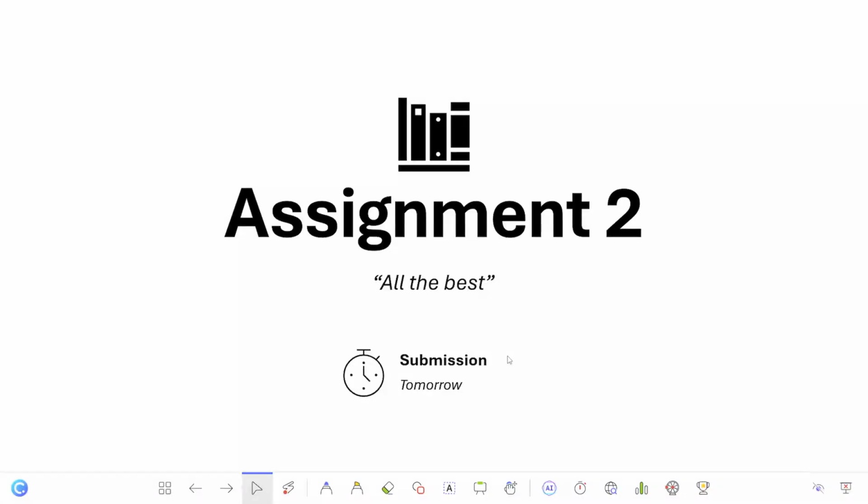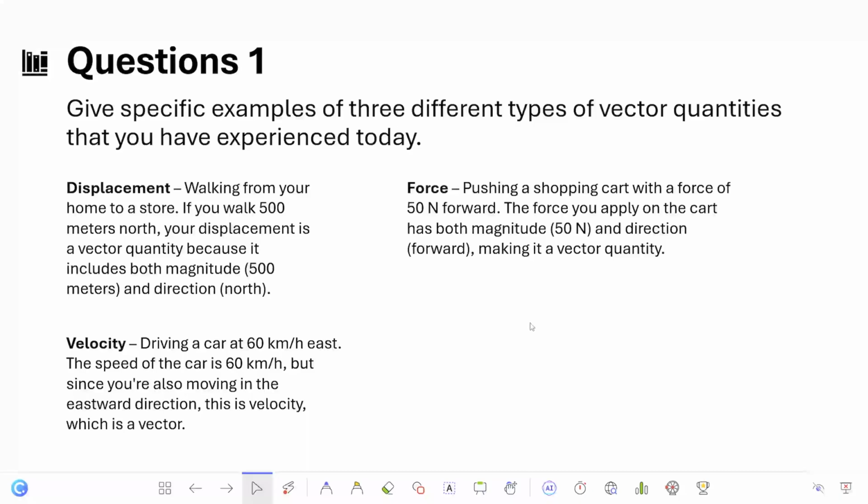Good evening, everyone. Today we are going to discuss assignment 2. So this is question 1. You need to give specific examples of 3 different types of vector quantity that you have experienced today.